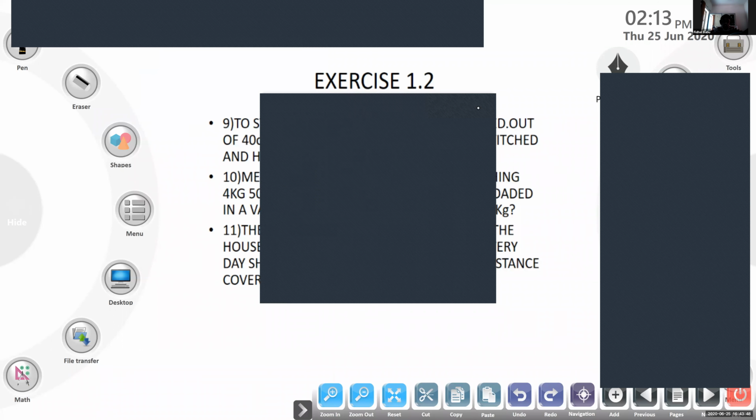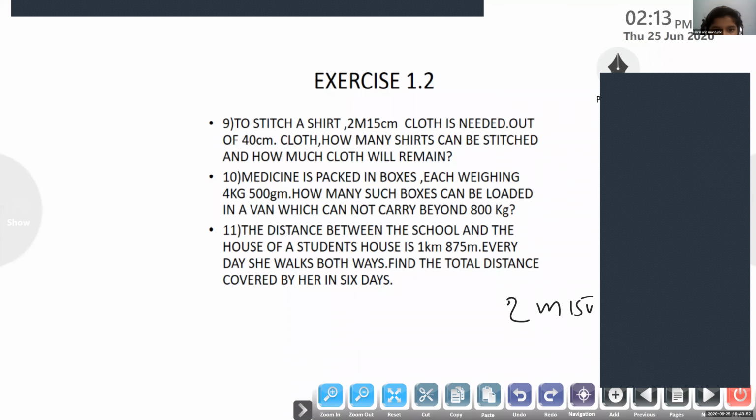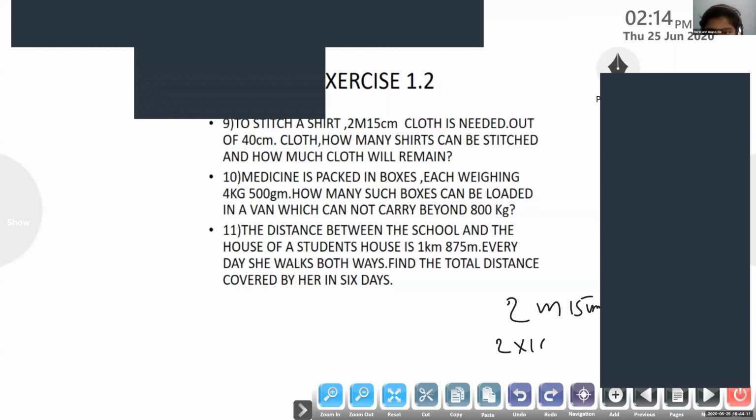Okay. So, ma'am, 2 meter and 1 centimeter. You can convert it into the same unit. 2 meter means how many centimeter it will become? 2 into 100. That is 200 centimeter. You can convert it into centimeter.